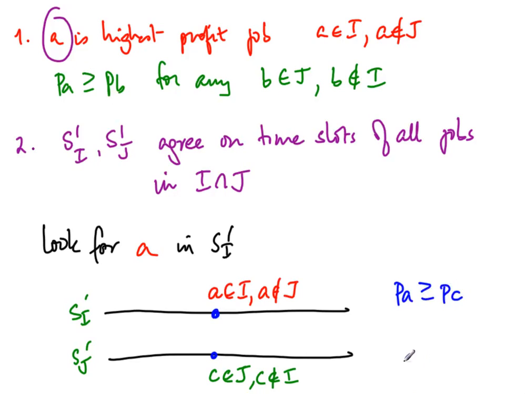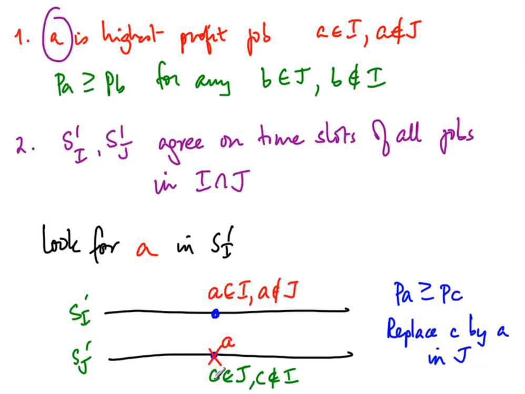So what we can do is replace C by A in J. So I can knock off this particular job, and I can say I want A here instead. Now this is compatible because A is feasible at the same point. And now what have I done?